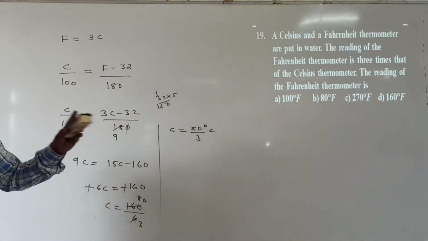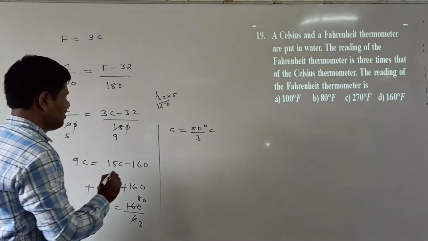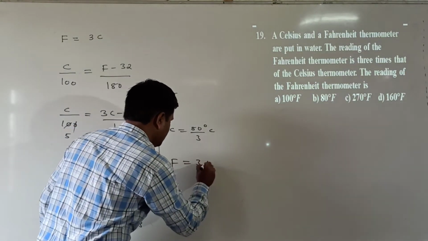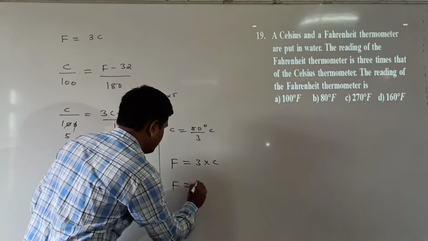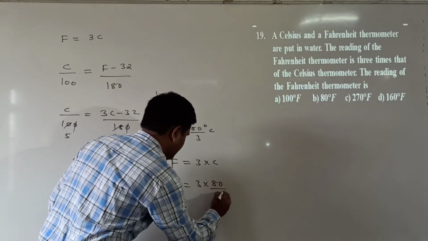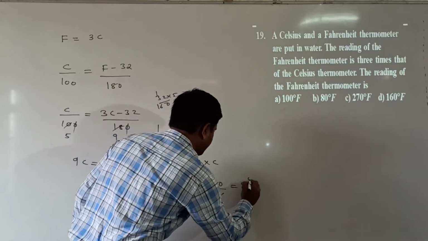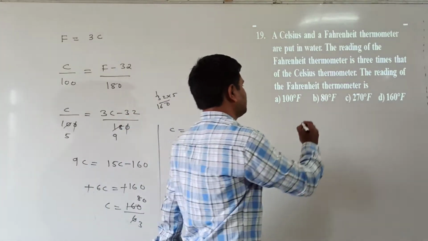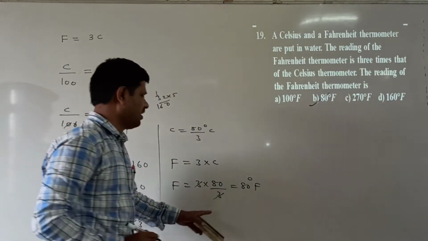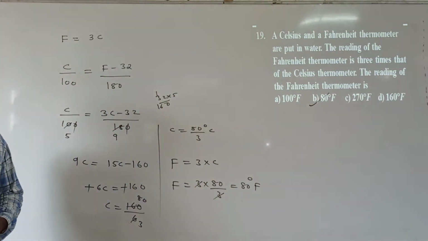But the question is asking for the reading of the Fahrenheit thermometer. Fahrenheit thermometer F is equal to 3 into C. Now F is equal to 3 into 80 by 3. 3 cancels. We are getting 80 degree Fahrenheit. So which option is correct here? B option is correct here, that is 80 degree Fahrenheit.